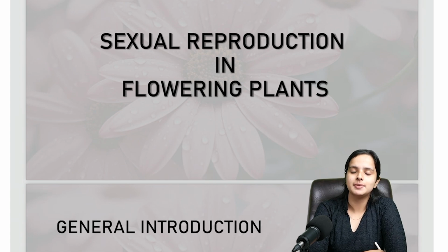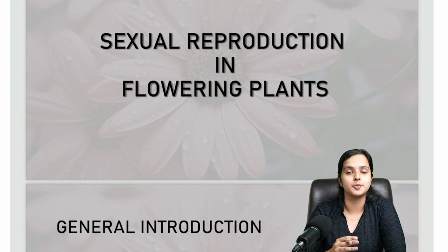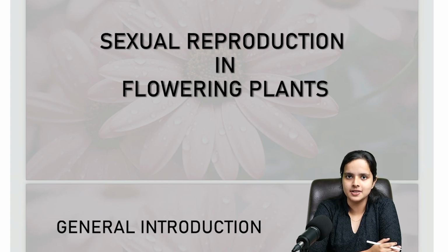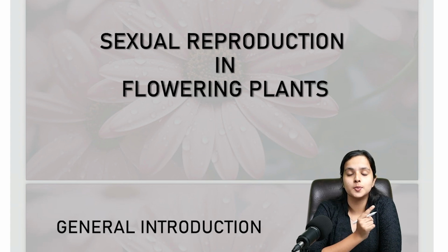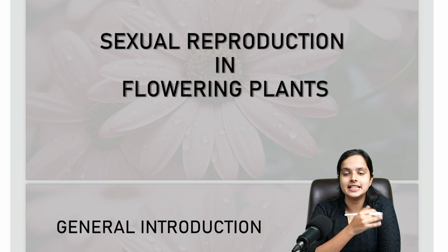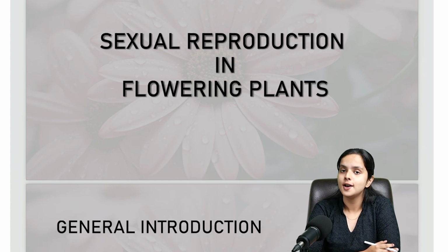So today I'll be discussing the first chapter of +2 biology, which is sexual reproduction in flowering plants. This is your first chapter in your +2 syllabus, but in the syllabus you had before, you had one more chapter before this chapter. Right now that chapter is not there. That chapter is deleted from your syllabus, and you'll be having sexual reproduction in flowering plants as your first chapter.